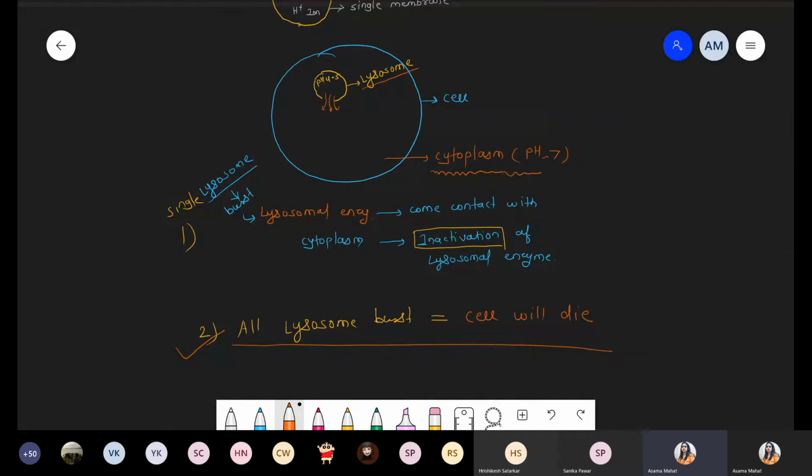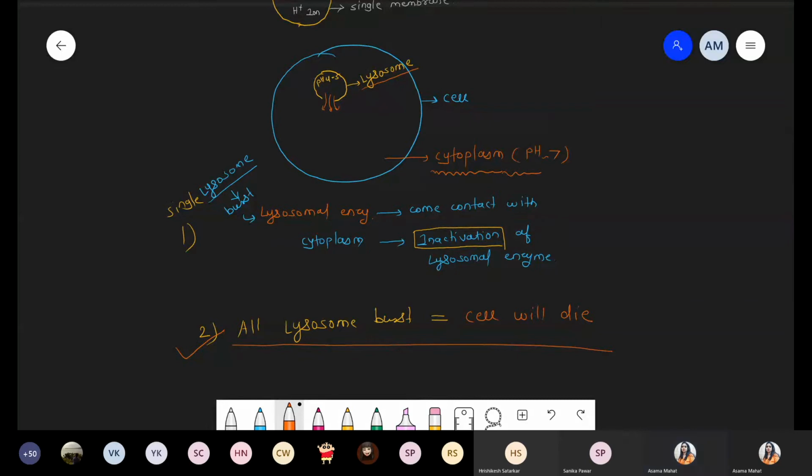Programmed cell death means the cell itself decides when to die. That process is called apoptosis in animals, and the same process is called senescence in plants.